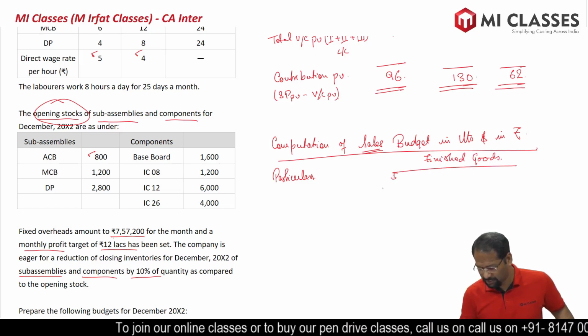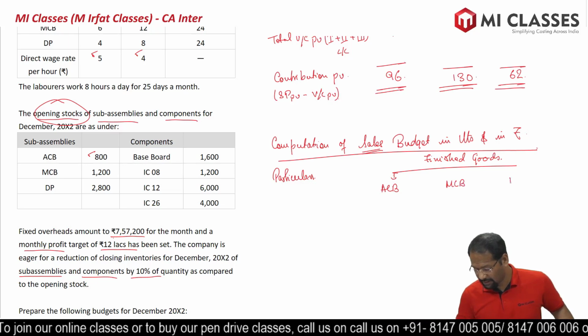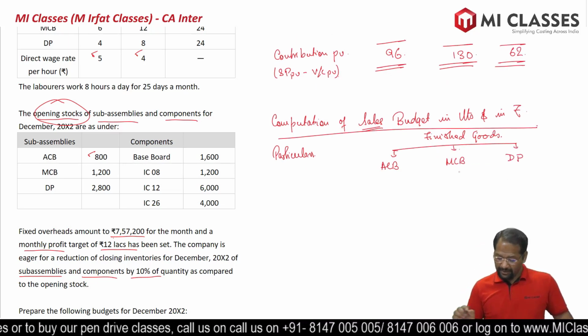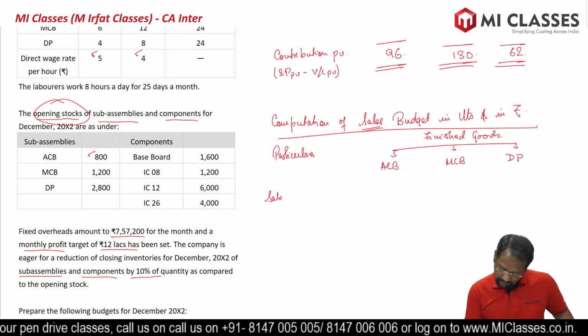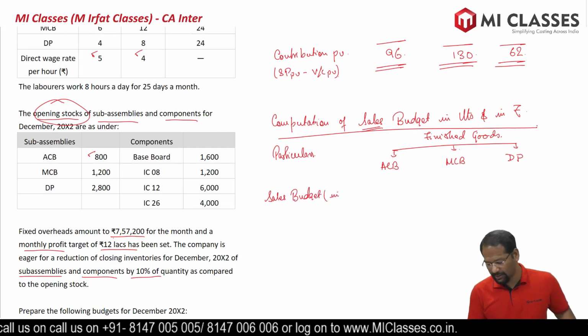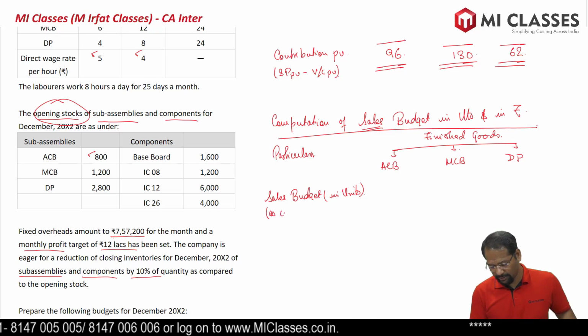There are three finished goods: ACB, MCB, and DP. So there are three finished goods. Fine. So sales budget in units as computed above.